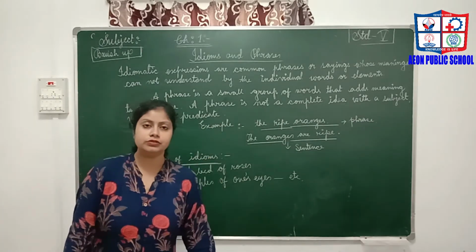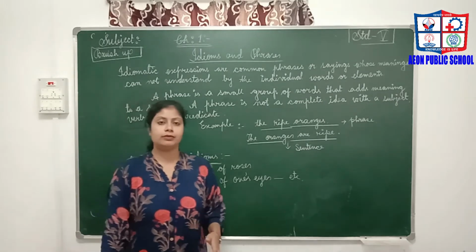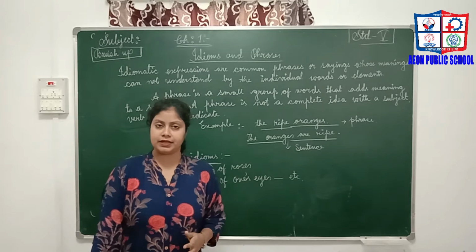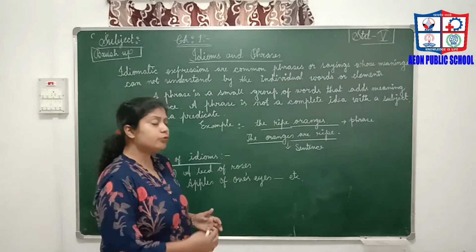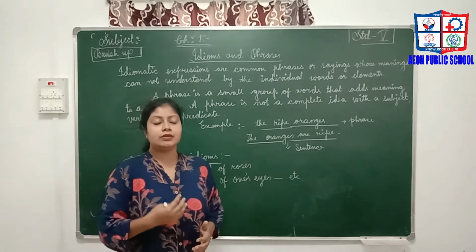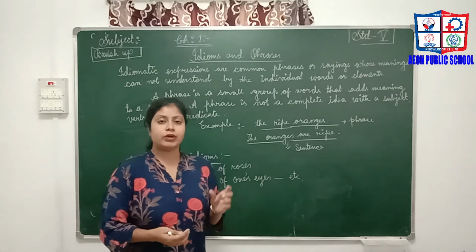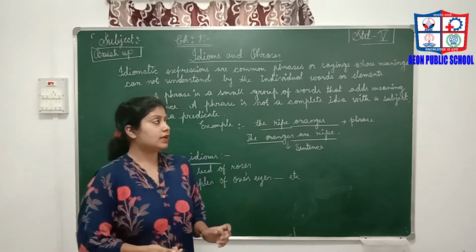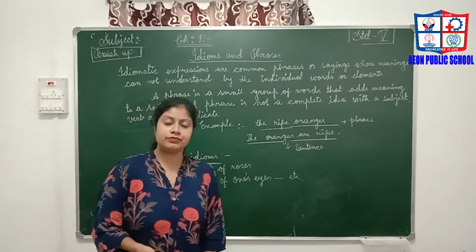As we all know, a sentence always needs a subject, a verb and a predicate. Without all these, when a group of words makes some sense, that is a phrase.